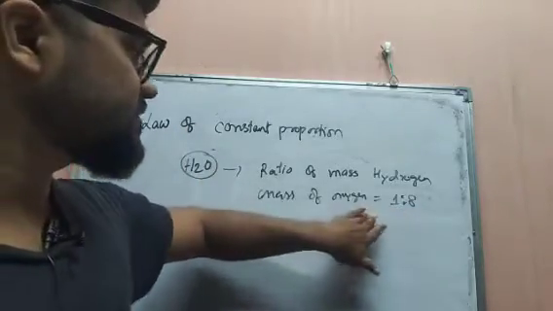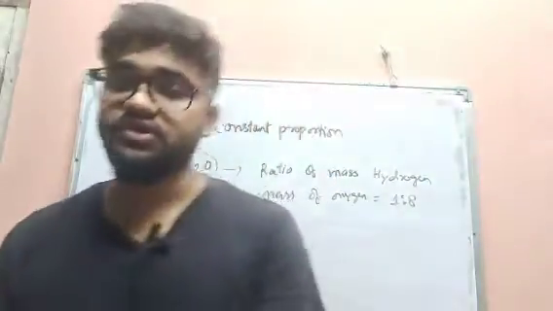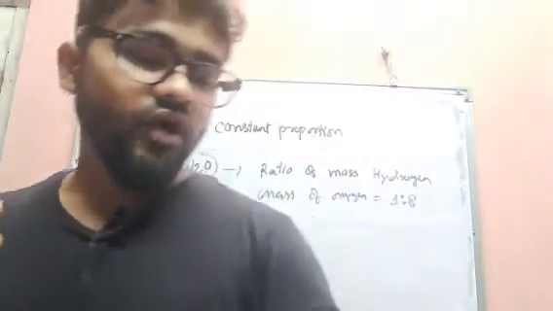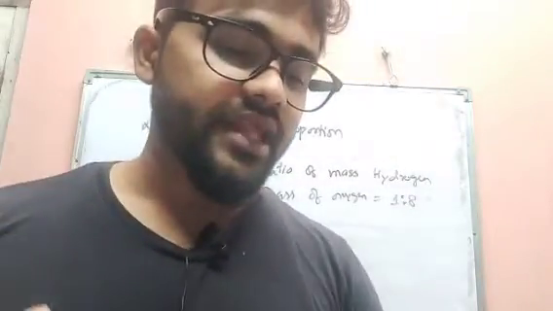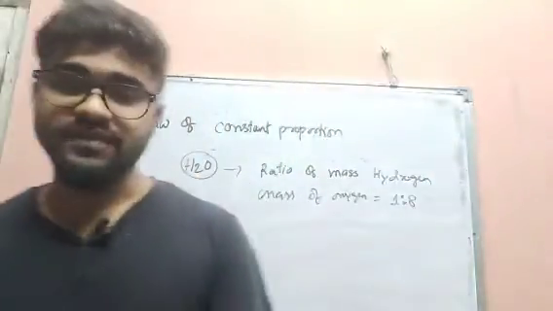So this ratio is always constant. Okay. So according to after defining about this, there is a Dalton atomic theory. Dalton gave an atomic theory for all the matter, whether an element, a compound or a mixture. About elements it is given, about a compound also it is given, and about a mixture also it is given.